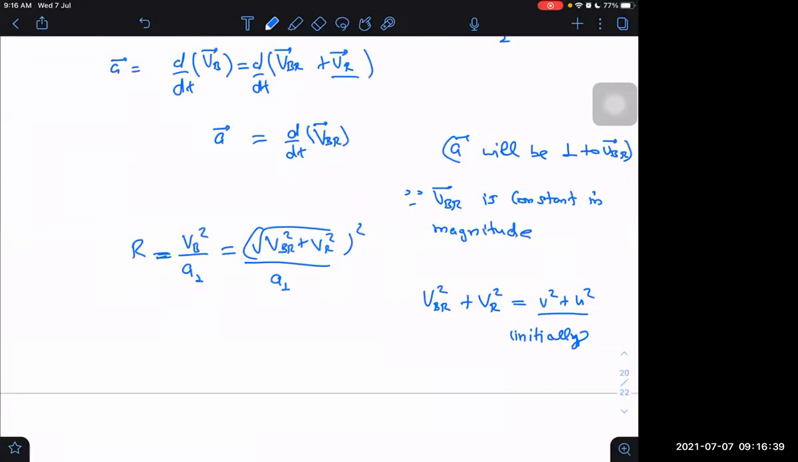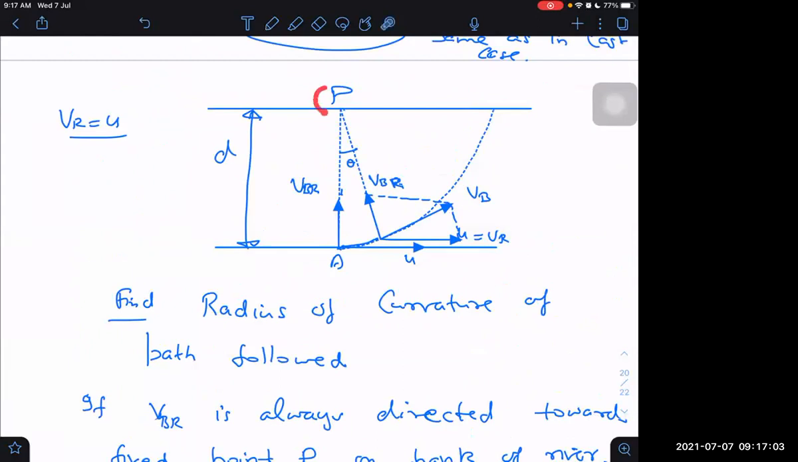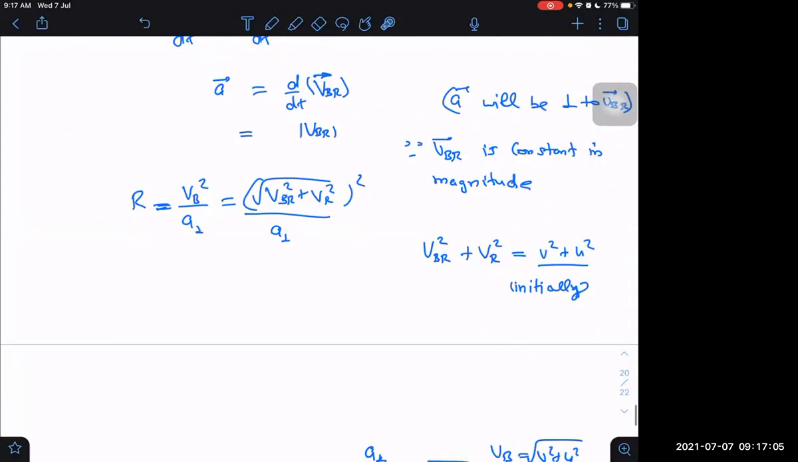What is rate of change of VBR? Rate of change of VBR can be regarded as VBR magnitude into a vector pointing from the boat towards the point P. Let us call that vector something, a unit vector along that direction. So should I call that unit vector something? Maybe